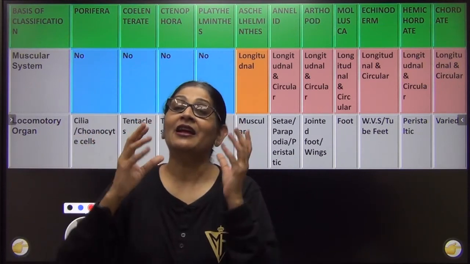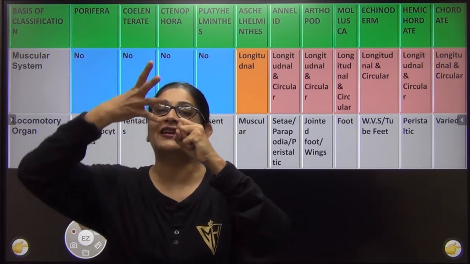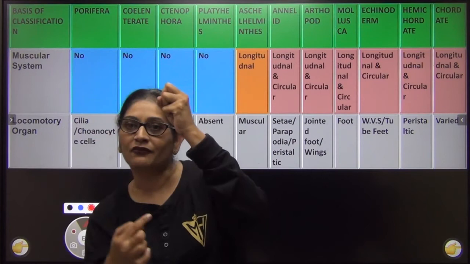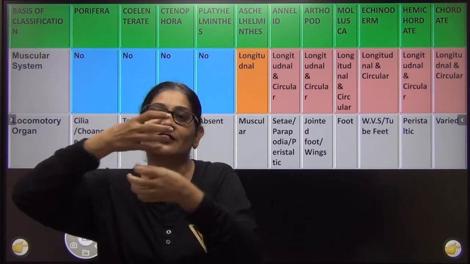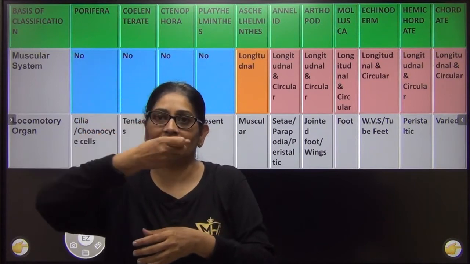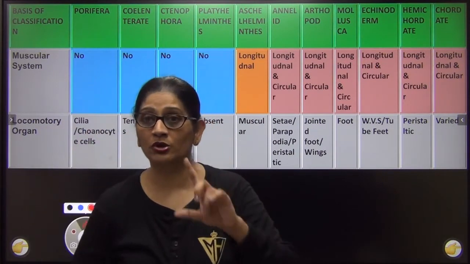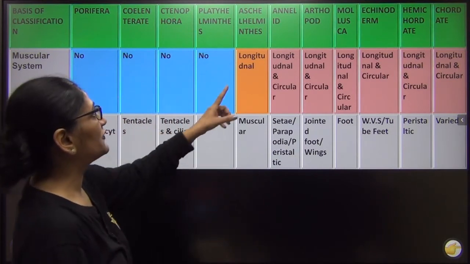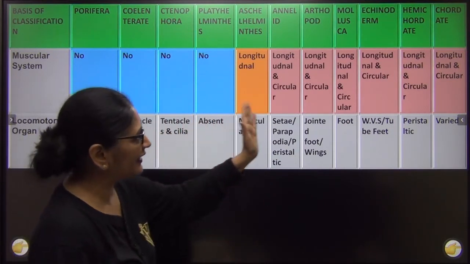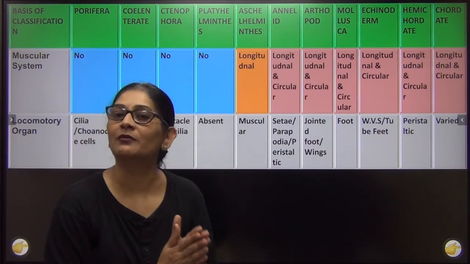Peristalsis में होता है क्या है? वो आपने food में भी peristalsis पढ़ा है. The longitudinal muscles they contract like this, then the circular they contract and the food goes down. So longitudinal, circular, longitudinal, circular. This is longitudinal, this is circular. Both the types of muscles, they came for the first time in annelids. And from annelid onward, all organisms, they have both longitudinal and circular muscles.